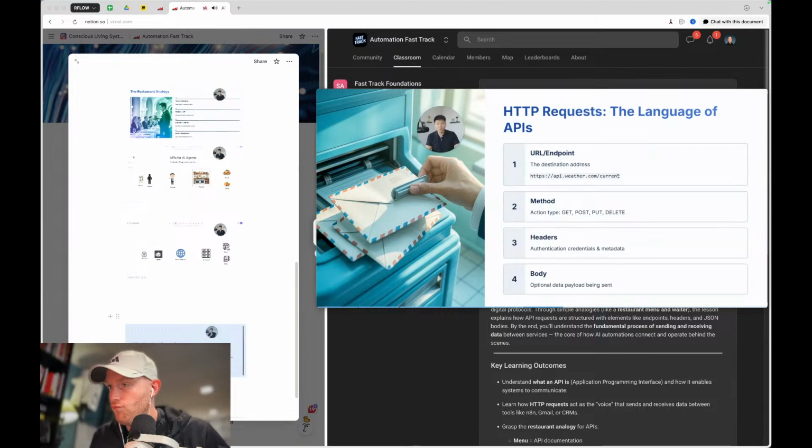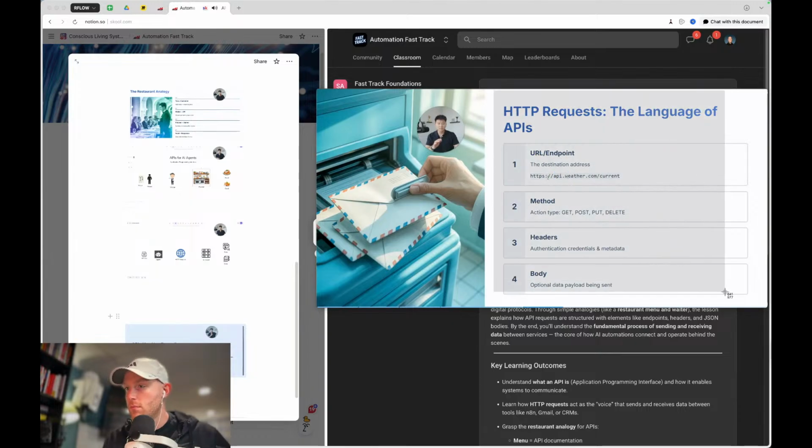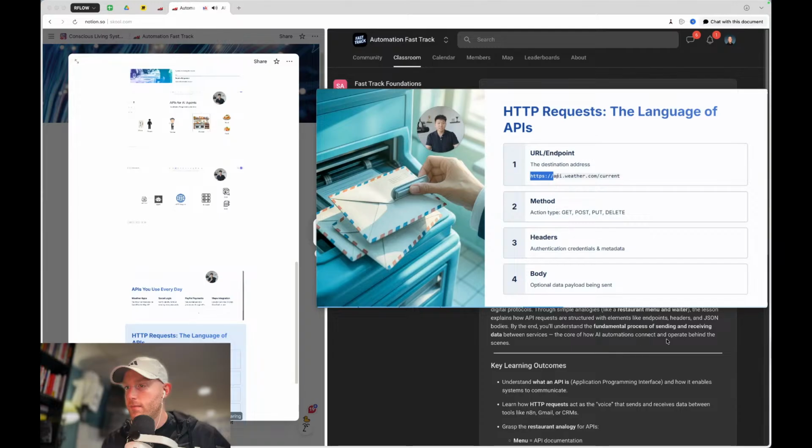Now, don't get too hung up on this, but there are different elements that go into your requests. You typically have an endpoint, which is basically what restaurant do I want, or what service am I trying to talk to. That's usually the endpoint, as you can see here: API.weather.com, current. This is the destination, and then this is the endpoint. So let's say I went to McDonald's. This would basically be McDonald's, and then this would be like fries. So you're just specifying what you want.